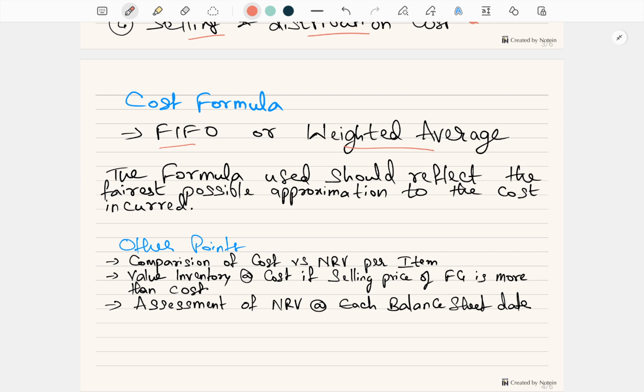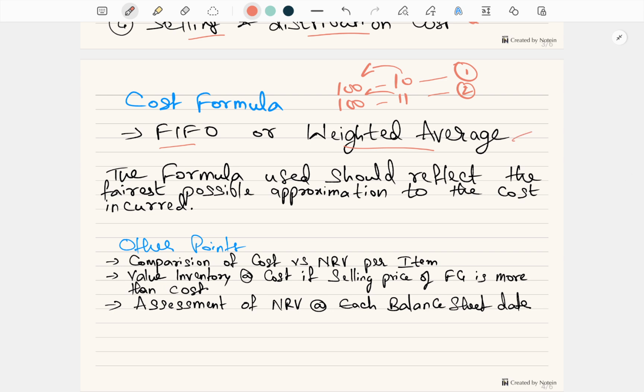Then only you will use the second material. Suppose I purchased 100 items at 10 rupees per item, then I purchased another 100 items for 11 rupees. As per the FIFO method, I am going to use the 100 items at 10 rupees first, then only I will use the 11 rupees per item second. This is called the FIFO method.